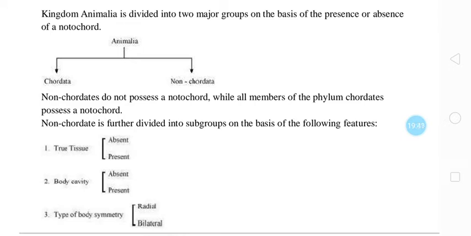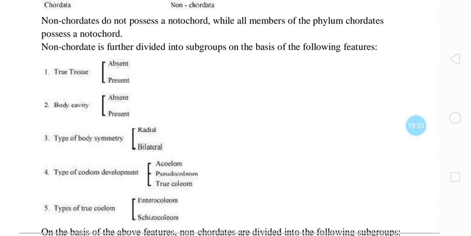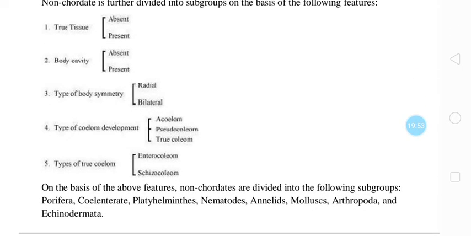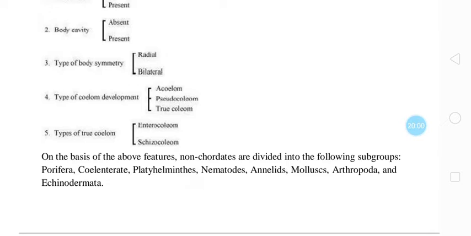Non-chordates are further divided into subgroups on the basis of the following characteristics: whether they have a true tissue system, absent or present; body cavity, absent or present; type of symmetry, radial or bilateral; type of coelom present, acoelomate, pseudocoelomate and true coelom; types of true coelom, then enterocoelom or schizocoelom. So these are the characteristics which are used for classifying kingdom Animalia into different groups.